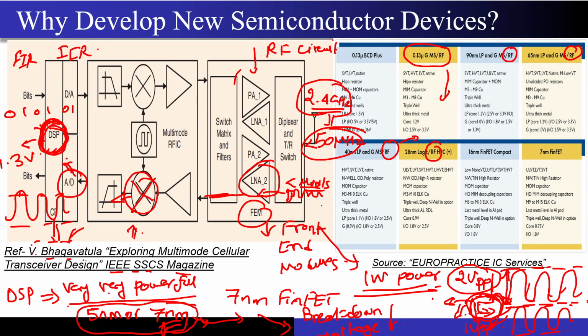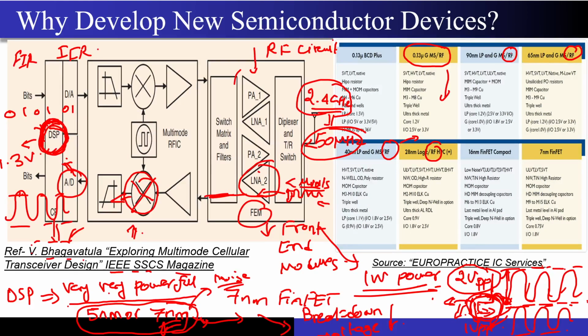This may be coming from some GSM base station, or it may even come from the GPS, right? So I have to make sure that my amplifier does not add a lot of noise to it. This process that you are seeing, the 5 nanometer, 7 nanometer, it is not optimized for that noise. I don't want these amplifiers to give me a lot of loss. I don't want this amplifier to add a lot of noise.